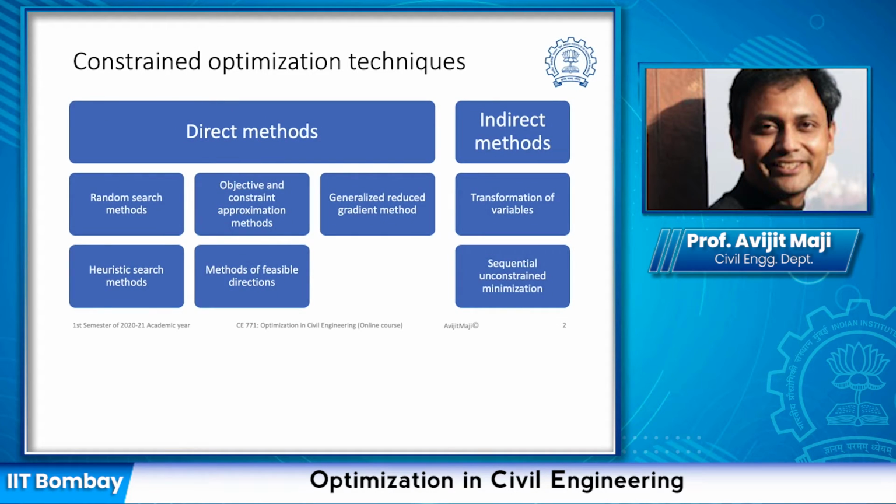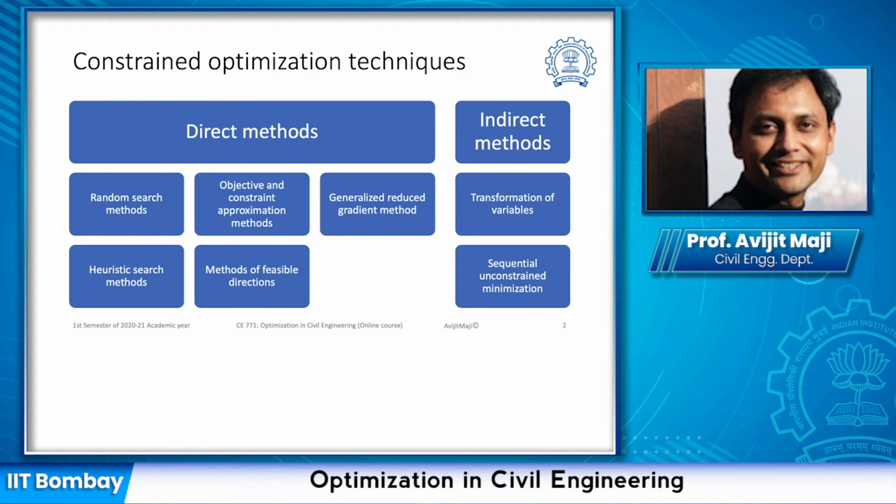The constraint optimization techniques available to solve constrained multivariable optimization problems can be divided into two categories. One is known as the direct methods and the second one is known as the indirect methods. Within direct methods, there are various methods.